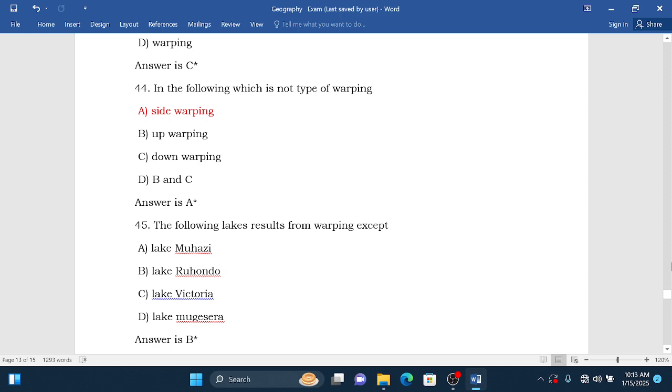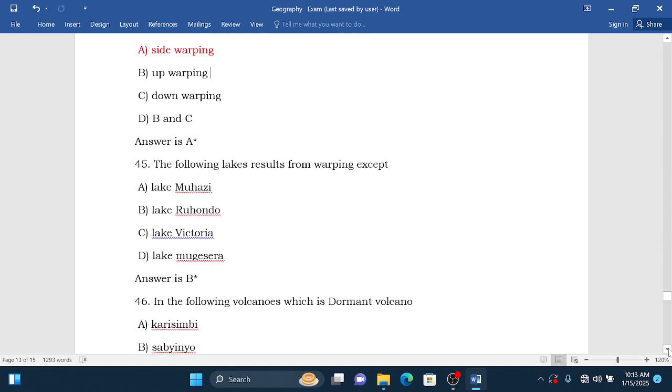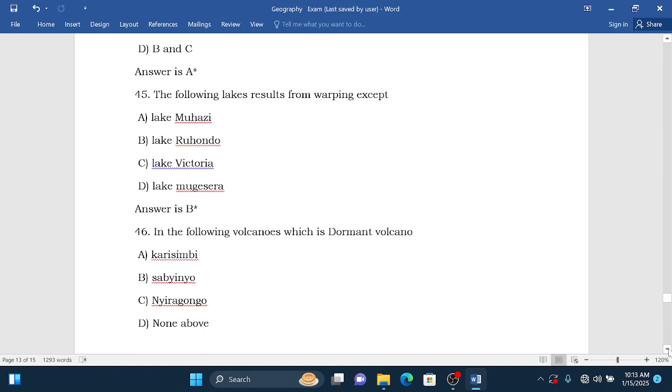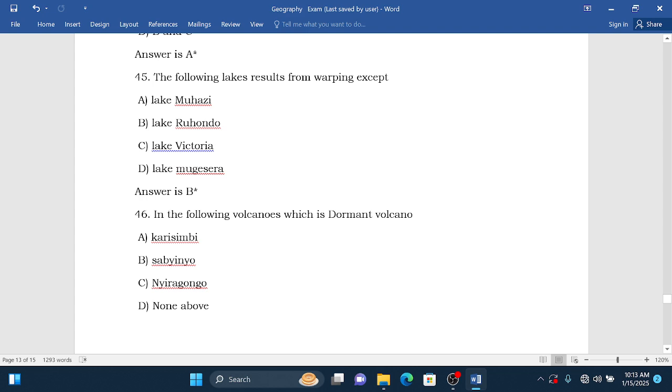Then you go to question 45. The following lakes result from warping except. Remember, in Rwanda we have two examples of down warped lakes, lakes formed as a result of warping. We have Lake Muhazi and Lake Mugesera.